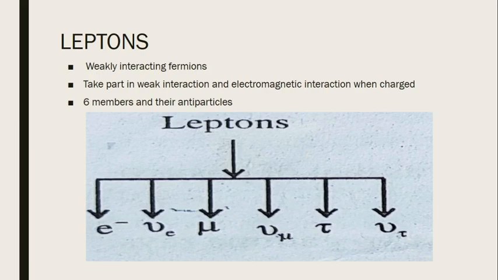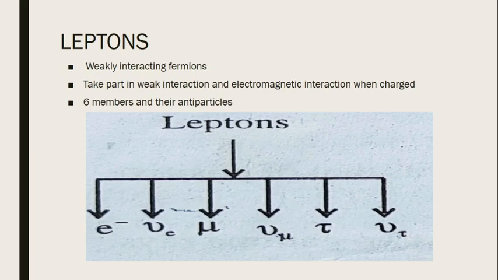Electron, muon and tau particle are all negatively charged, along with their neutrinos nu e, nu mu, nu tau. And we already know that neutrinos are chargeless particles. These 6 members and their antiparticles together form the lepton family.